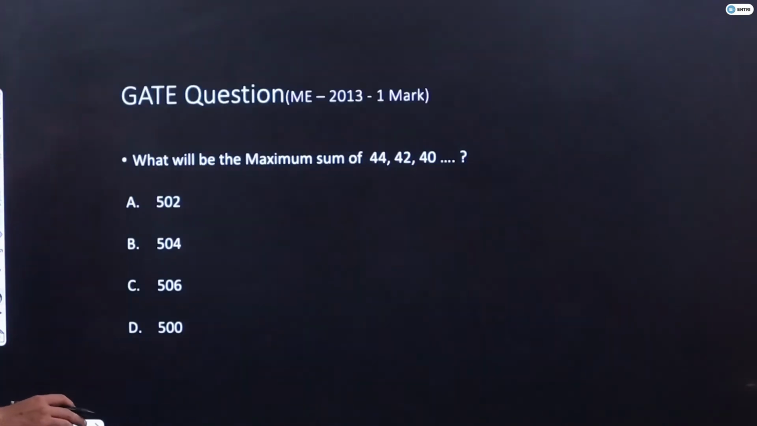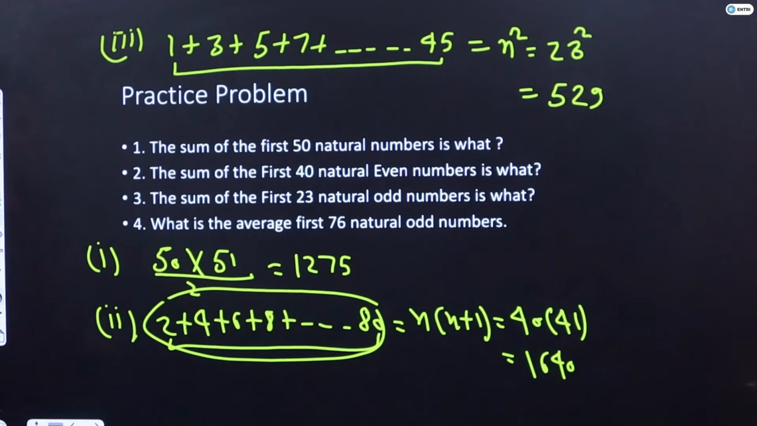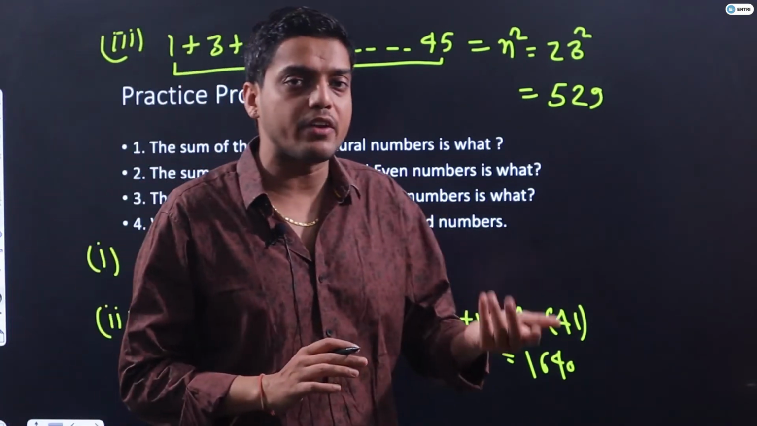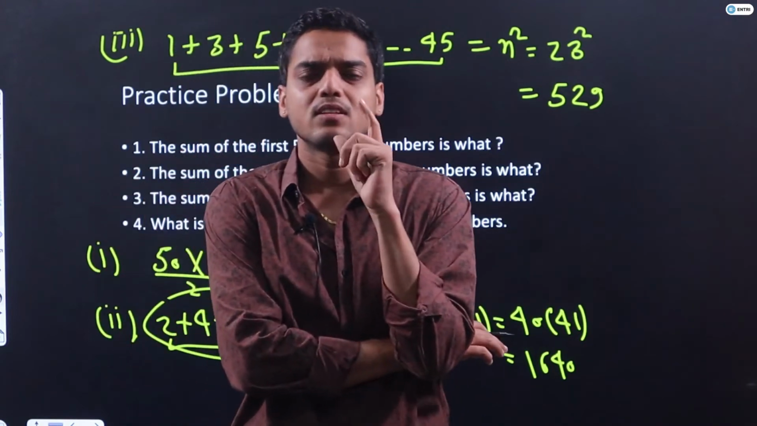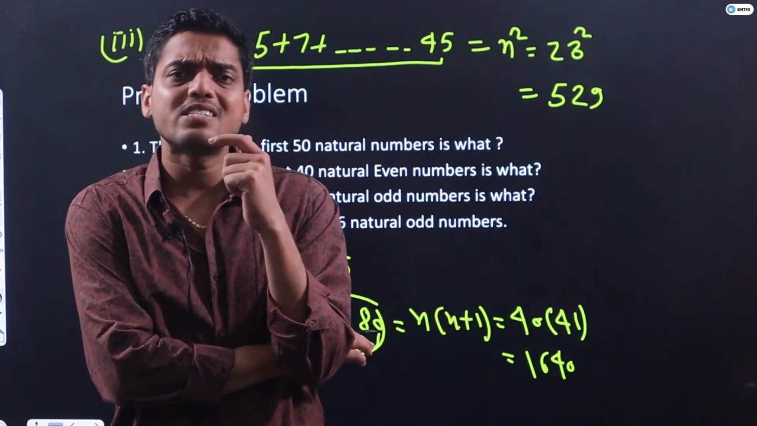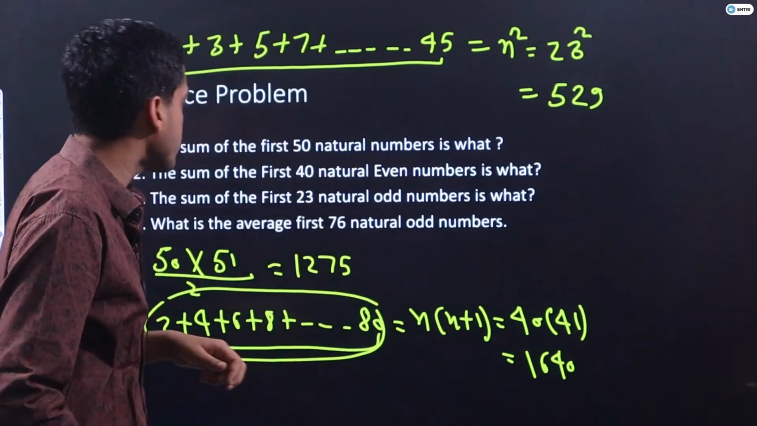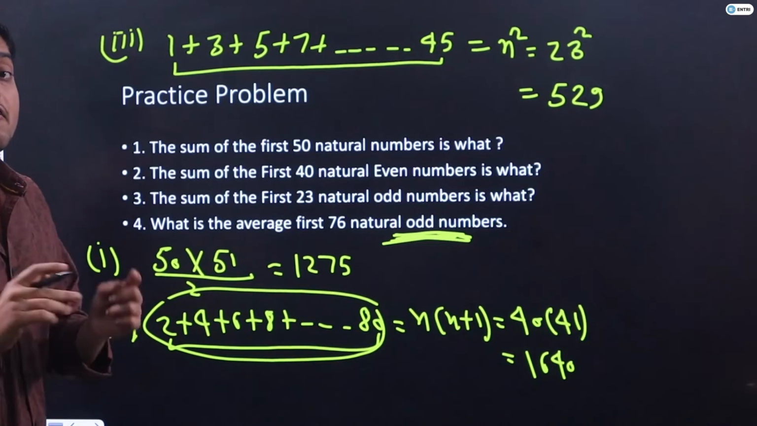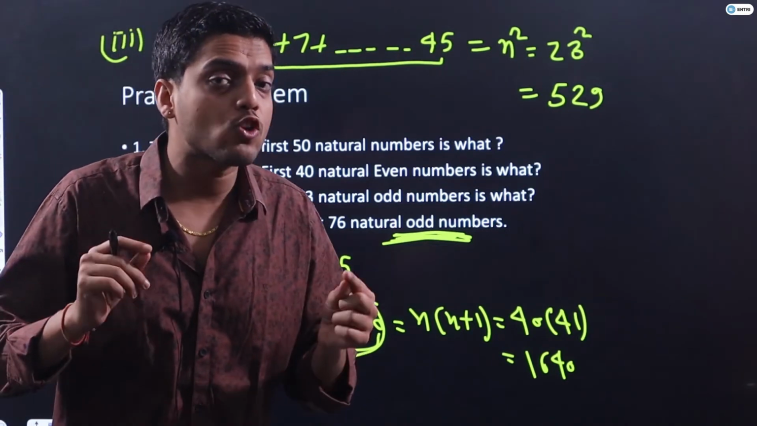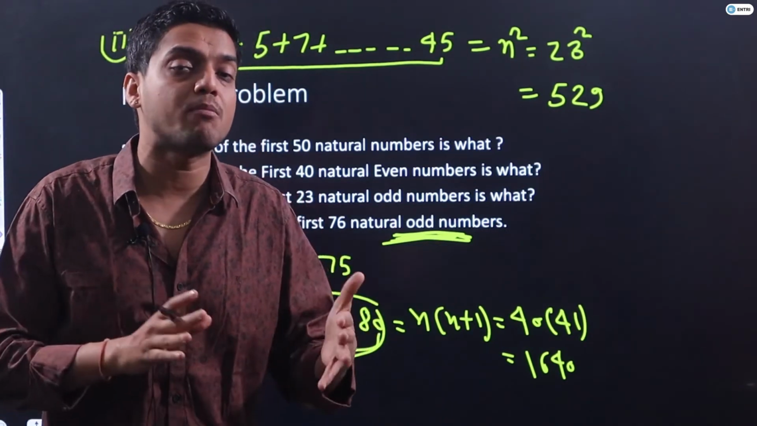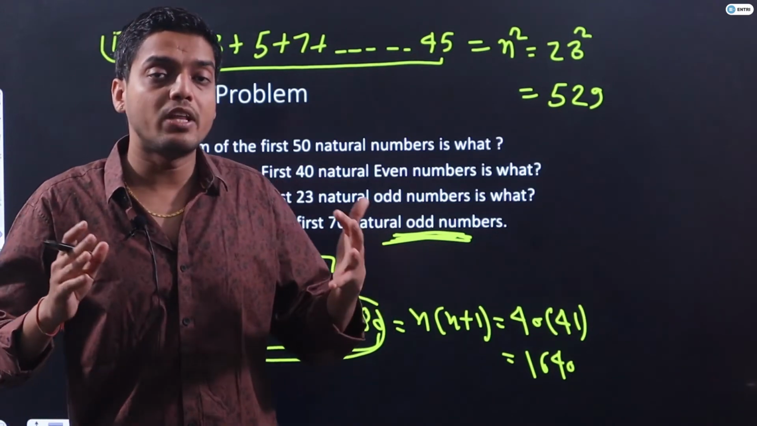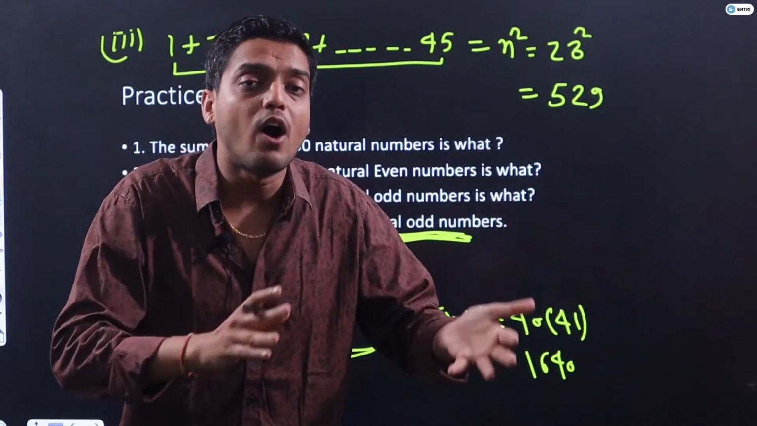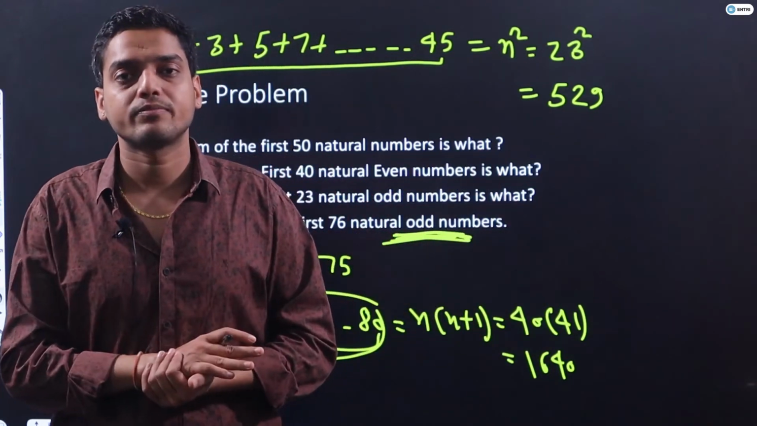Beta, can you tell me, if I want the average of first 76 natural odd numbers, I must know the sum. The sum is what guys? The sum will be 76 square, because the question is asking about the odd numbers. For odd numbers, the sum is what? Remember guys, we are only talking about the first natural even numbers and first natural odd numbers. So they have to start from 2 and 1 only. Even numbers will start from 2 and the odd numbers will start from 1 only.